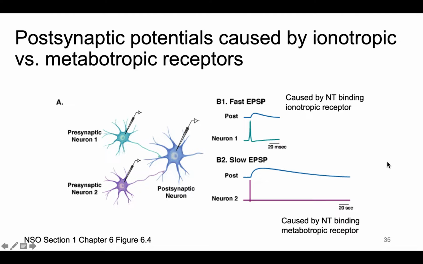Both ionotropic and metabotropic receptors can cause postsynaptic potentials, but these EPSPs look a little bit different. An EPSP caused by an ionotropic receptor tends to be bigger and faster. An EPSP caused by a metabotropic receptor tends to be smaller and slower. And that is simply because of the nature of the receptor.